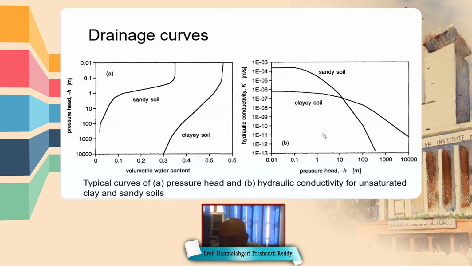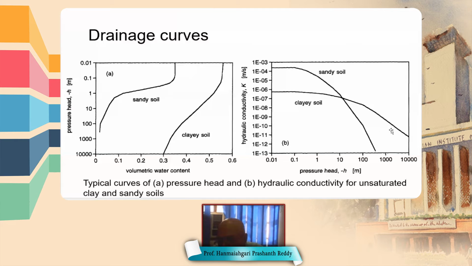When the suction head is small, that means moisture content is high, so hydraulic conductivity is higher, and it is higher for sandy soil as compared to clay soil. But as the pressure head increases, that means suction head is high, the hydraulic conductivity of sandy soil is smaller than clay soil.